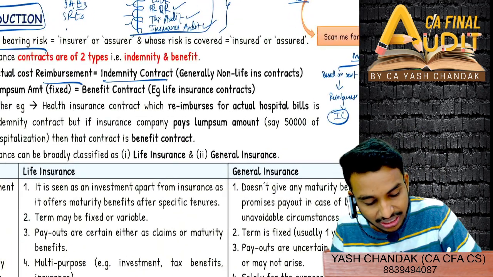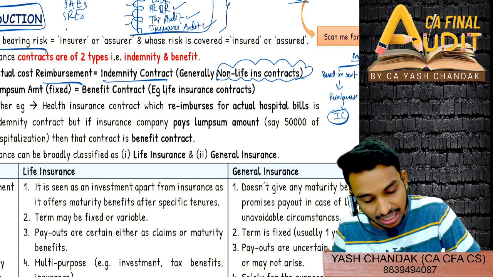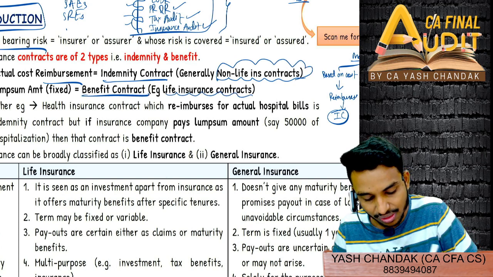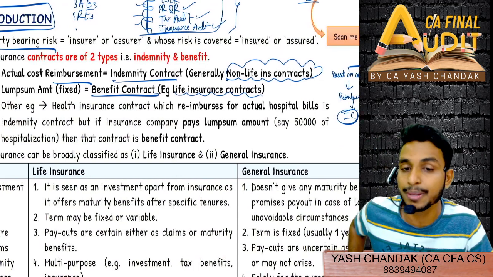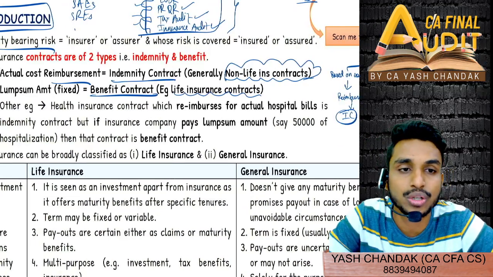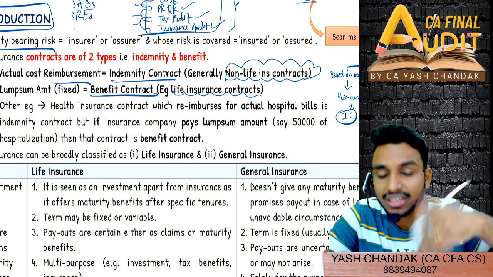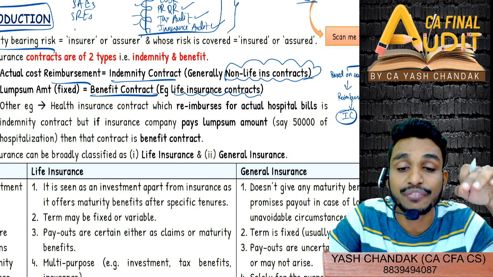So generally non-life insurance contracts are indemnity contracts, and generally life insurance contracts are benefit contracts, because they will be paying you anyway, unless it is a term insurance policy. In term insurance, you might be aware that you don't get any benefit after the policy expires if you do not die.